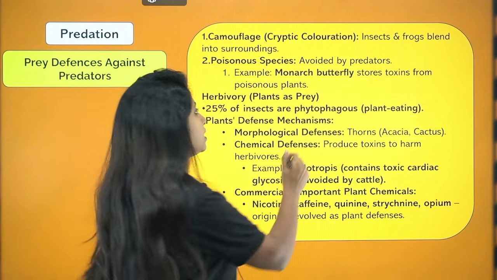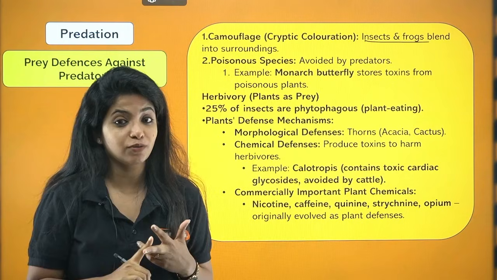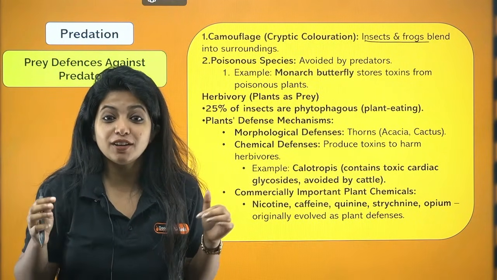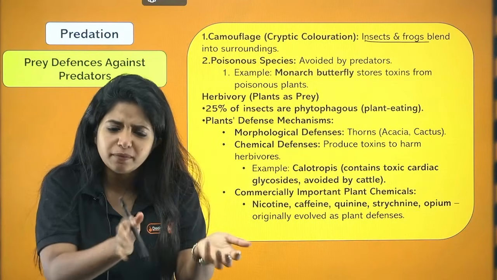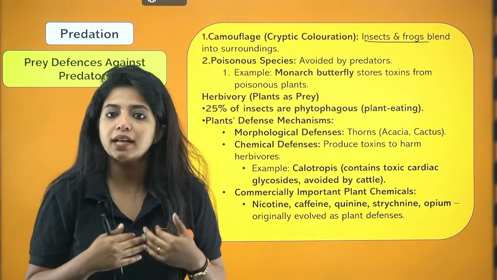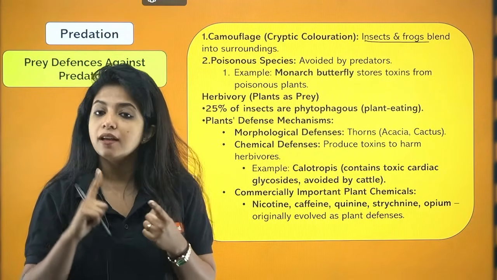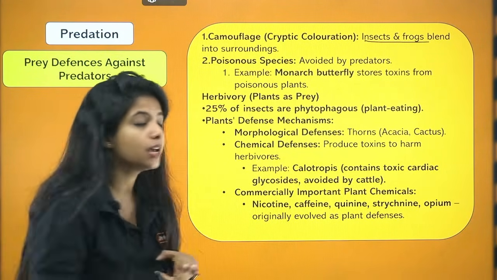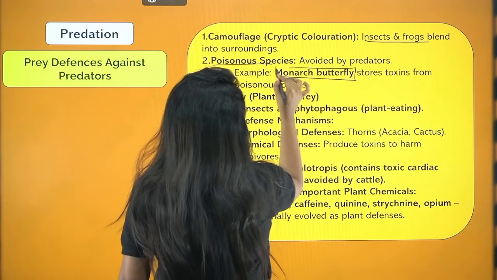And this is what you see in the case of insects as well as frogs. You might have seen tree frogs, which look green in color. When they sit on green leaves, they won't be spotted out there. This is a defense mechanism that they have for themselves. So the first one that you have in the case of animals is cryptic coloration. The second one is poisonous species, and the most famous example for this is the monarch butterfly.